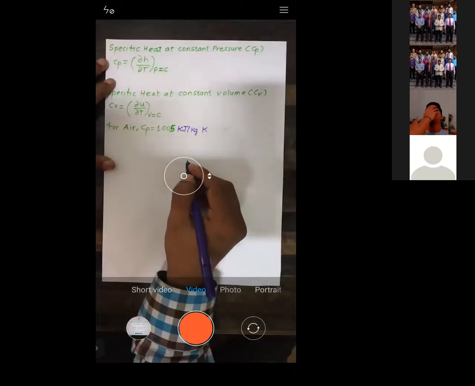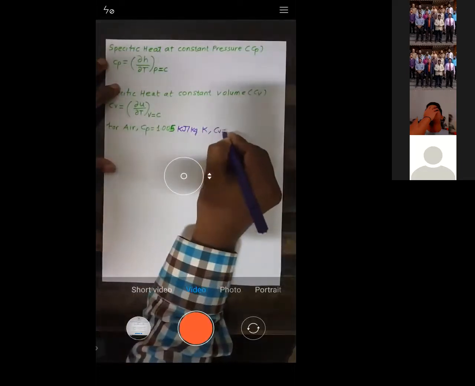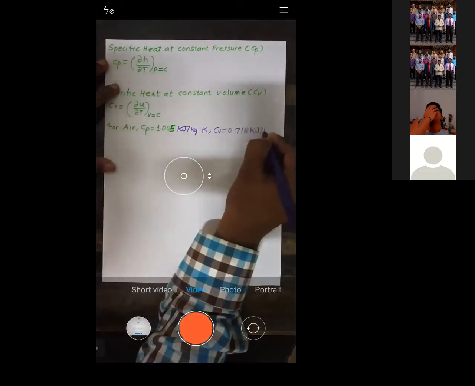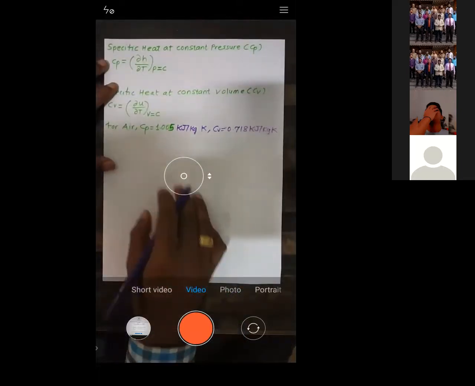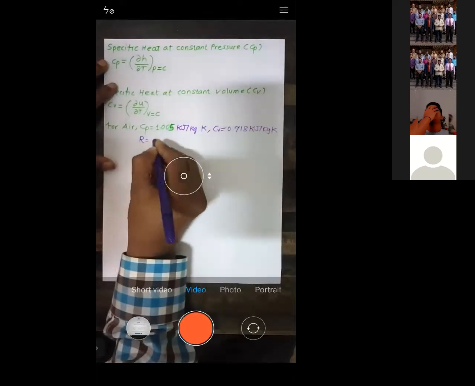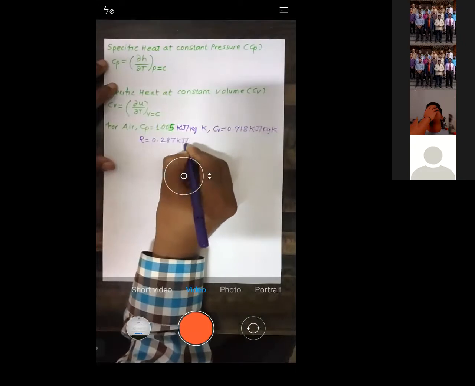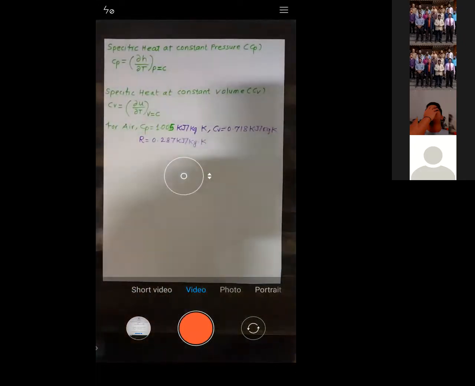Similarly, Cv for air we used to take as 0.718 kilojoule per kg Kelvin. And the value of R we used to take as 0.287 kilojoule per kg Kelvin. Try to understand: for air, Cp is 1.005, Cv is 0.718, and R is 0.287.